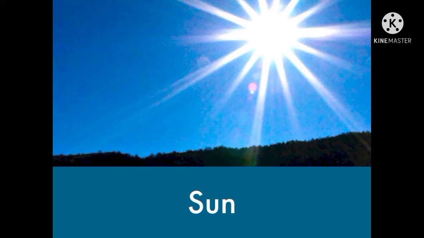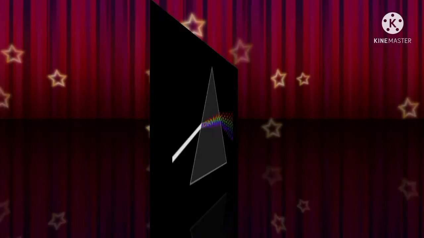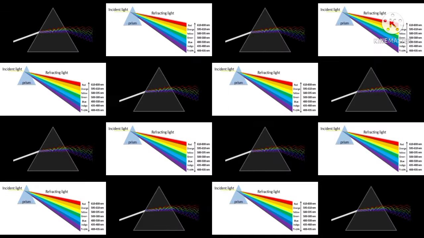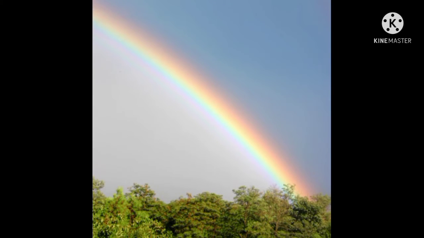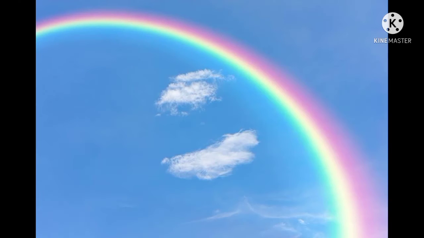Light that comes from the Sun is called composite light because when sunlight passes through a prism, the single light is split into different colors. So we can say the Sun is a source of composite light. The different colors can be remembered with the help of the word VIBGYOR. The best example is the rainbow. The colors from violet to red will be present. The violet will be deviated to a greater extent